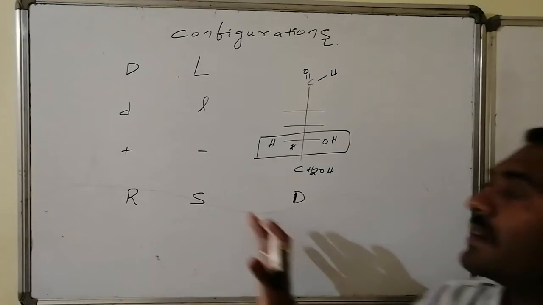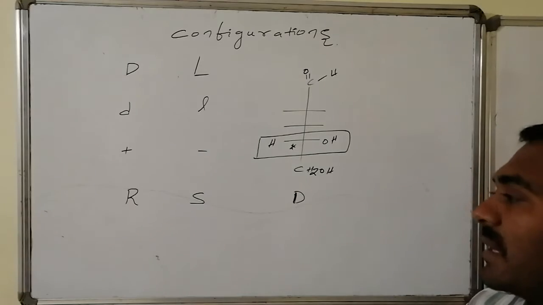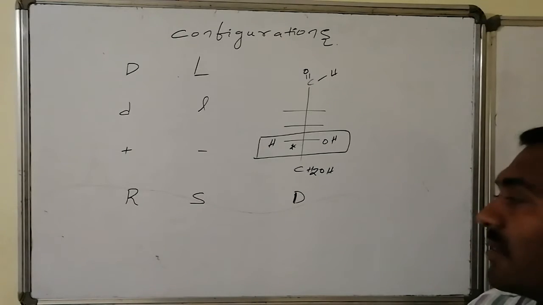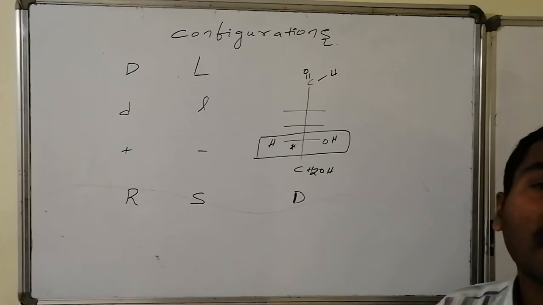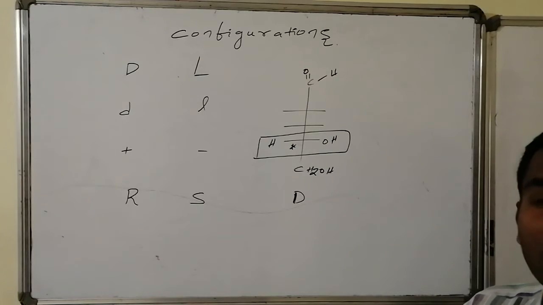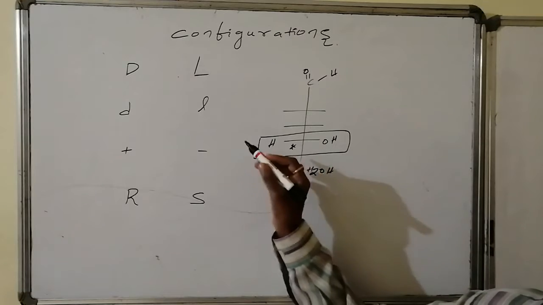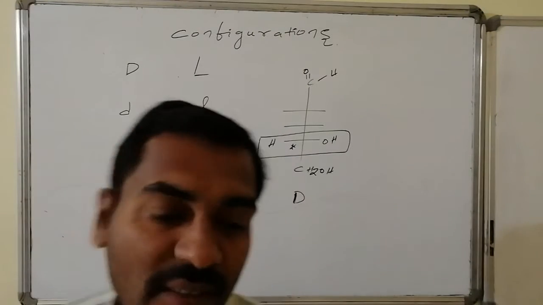This D is nowhere related with small d, nowhere related with the plus, and nowhere related with R configuration or S configuration. The D stands for the last chiral carbon in the Fischer representation of a monosaccharide. If the most electronegative group on the horizontal line is present towards the right, then it is known as D configuration.